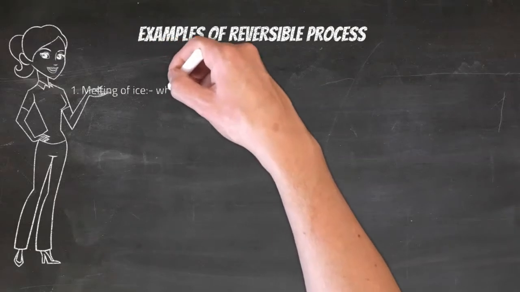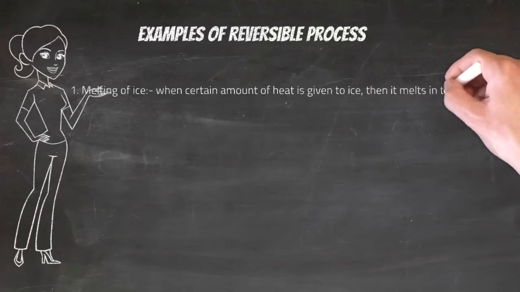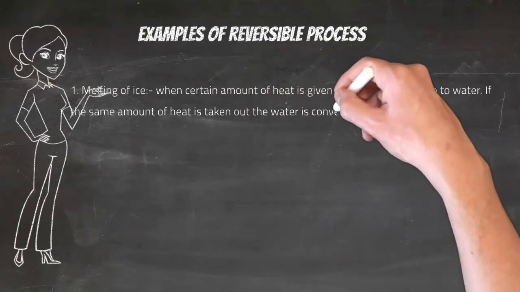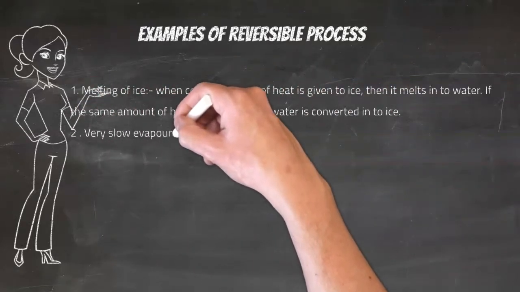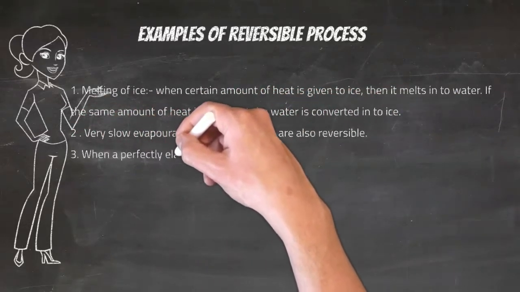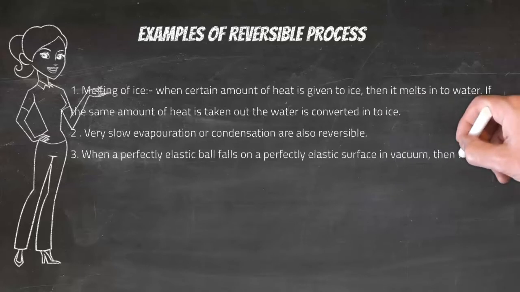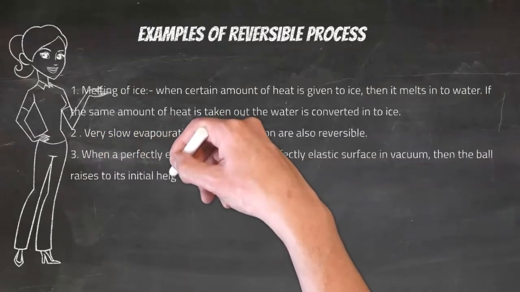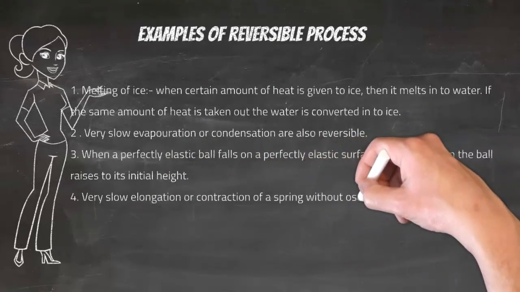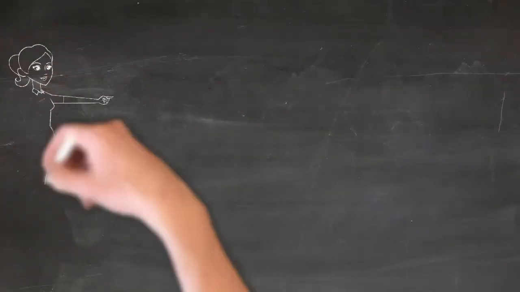Examples of reversible process. Melting of ice. When certain amount of heat is given to ice, then the ice melts into water. If the same amount of heat is taken out of water, it is converted into ice again. Very slow evaporation or condensation are also reversible processes. When a perfectly elastic ball falls on a perfectly elastic surface in vacuum, then the ball rises to its initial height. Very slow elongation or a contraction of a spring without oscillatory motion is called reversible process.